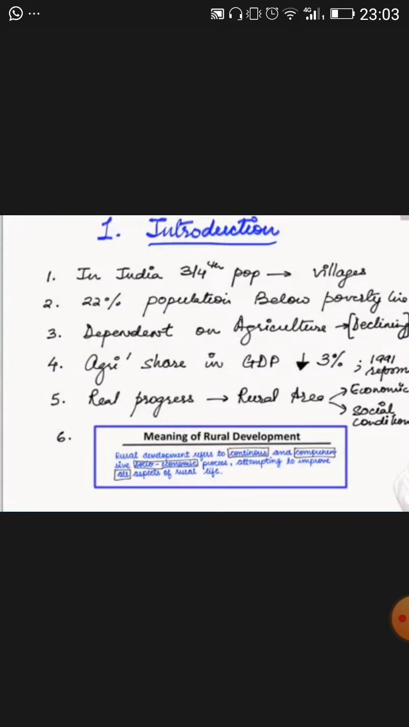But after the implementation of the new economic policy and the reforms in 1991, the contribution of agriculture is continuously declining at a rate of 3% per annum. So when you want to develop your country, you need to put more effort on the development of rural areas, and that can only be done by improving the economic and social conditions. Now what is the meaning of rural development? It is the continuous and comprehensive growth of the socio-economic process attempting to improve all aspects of rural life. So this is the definition of rural development.